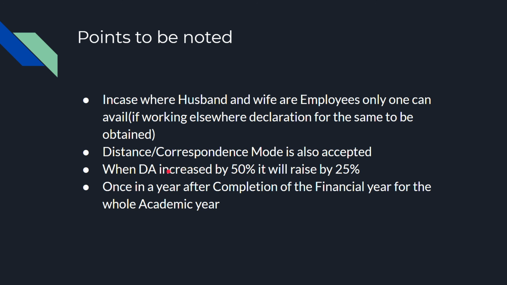And whenever the DA of the employee increases by 50%, then the CEA amount will also rise by 25%. And as I mentioned earlier, this has to be claimed once a year. For one financial year, he has to claim for one academic year of the child. We cannot claim more than once in a year.